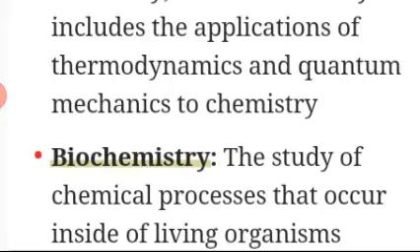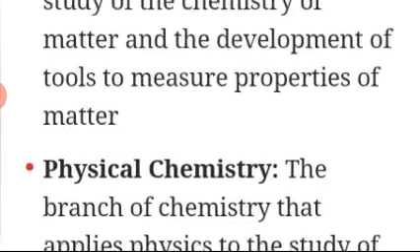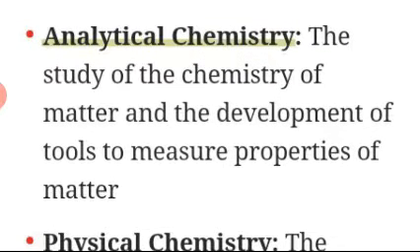Suppose a plant produces food, glucose is prepared in the leaf. This is biochemistry. Ozone layer breaking is physical chemistry. In analytical chemistry, we are analyzing any chocolate, any juice; the composition which is written on the bottle is actually analytical chemistry. I think it is clear to you.